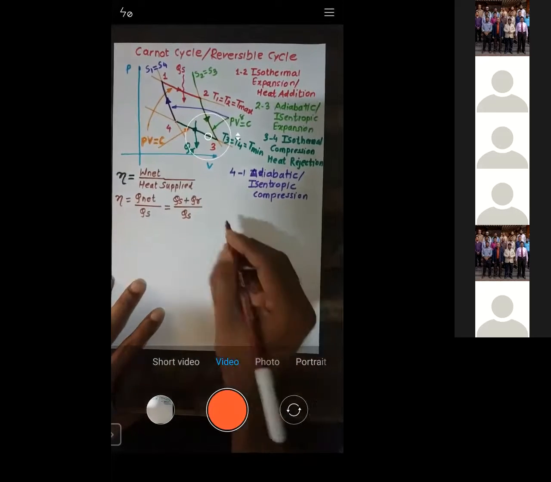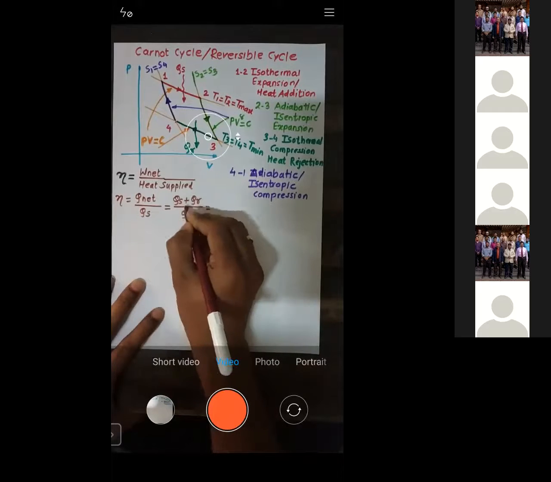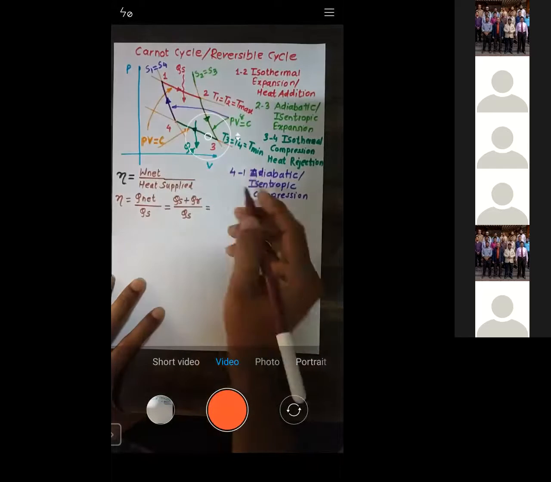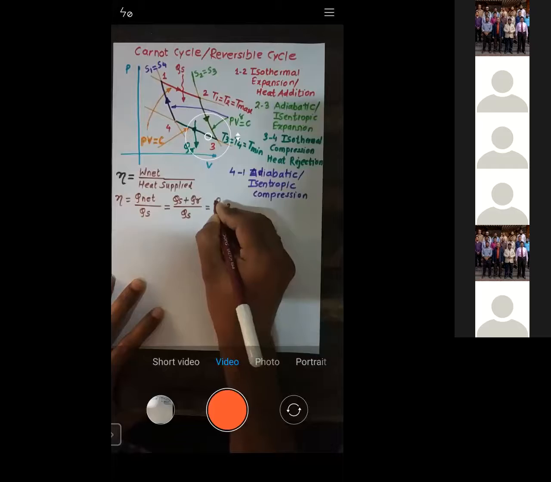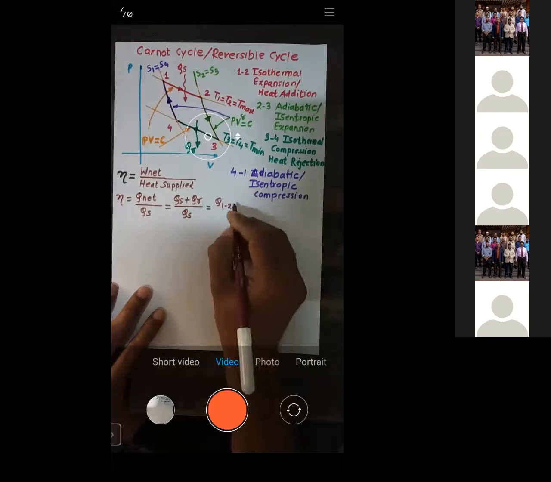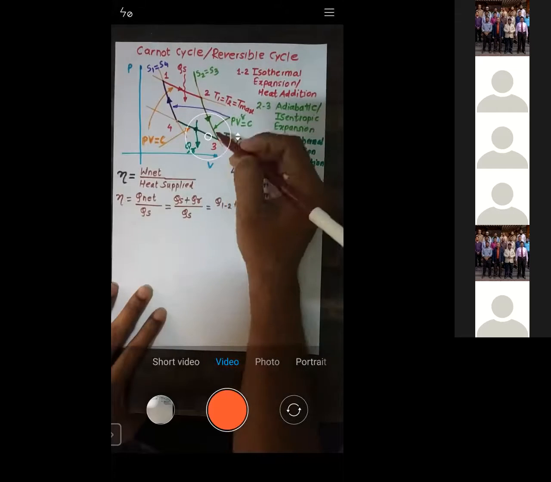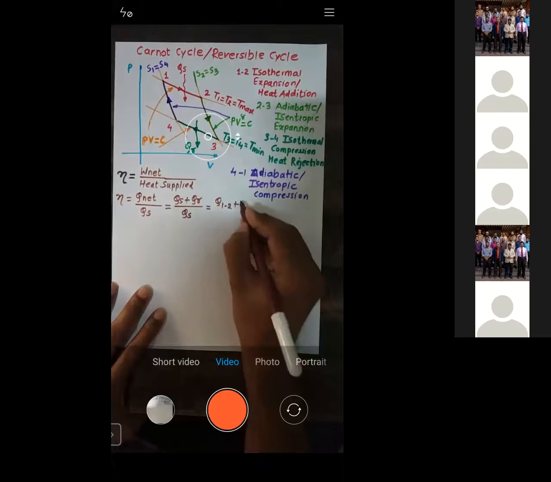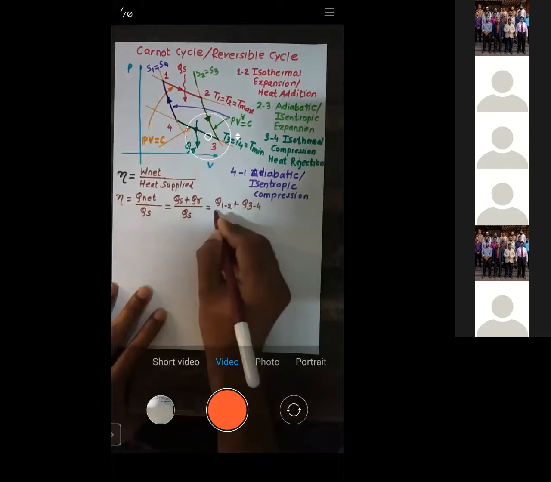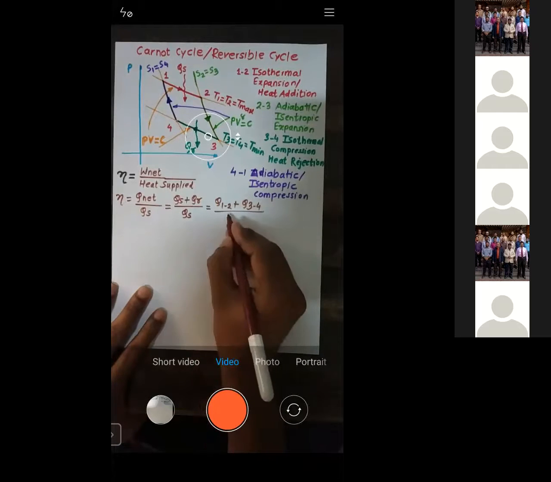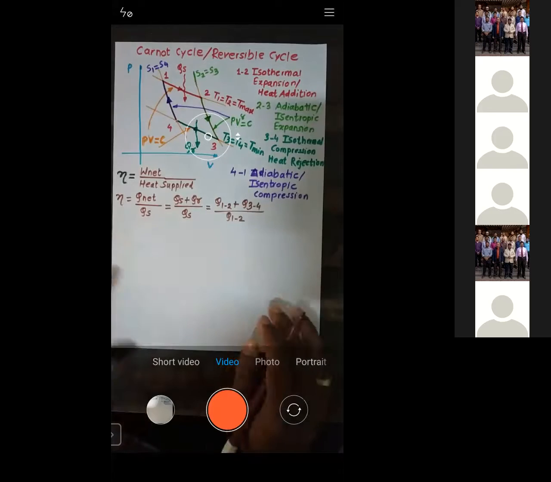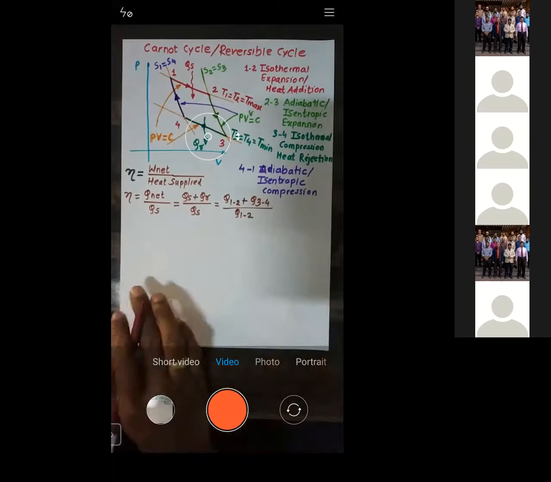All of you can see heat is supplied during which process? During 1 to 2, so I write Q1 to 2, plus during which process is heat rejected? During 3 to 4, so I write Q3 to 4, upon heat supplied, which is again during process 1 to 2. Is that okay?